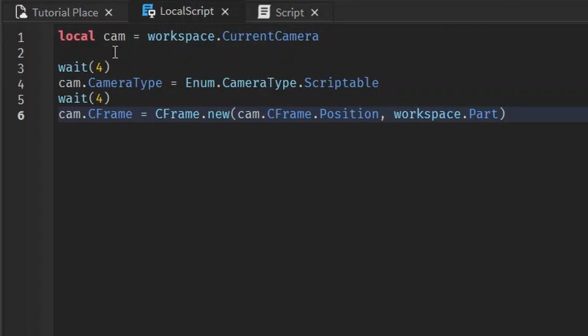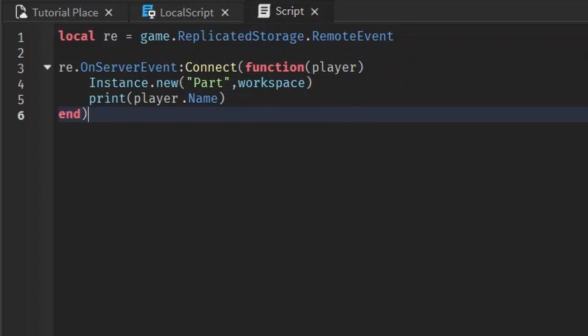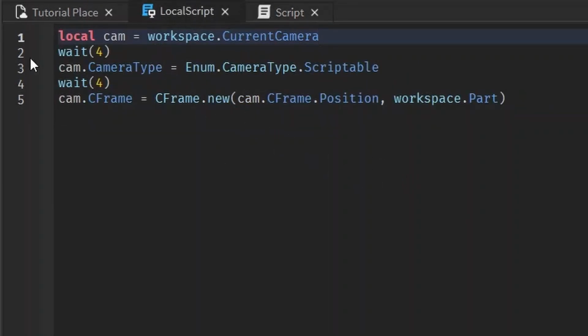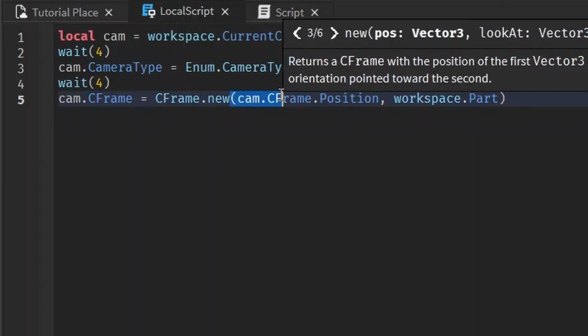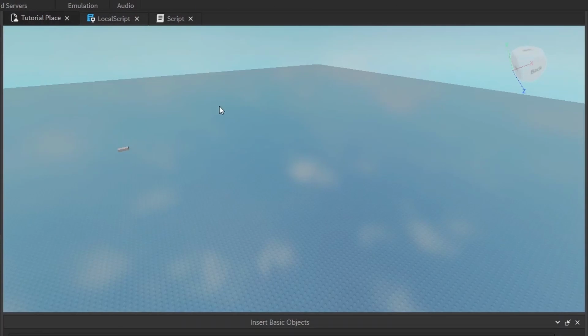So what this is going to do, the player's going to join, and that's when the local scripts start. Server scripts start when the server starts. Local scripts start when the player joins. And it's going to wait 4 seconds. Then it's going to turn the camera to scriptable. Then it's going to wait 4 more seconds. And it's going to make the camera CFrame keep its same position, but look at the part's position. And let's just see that in action.